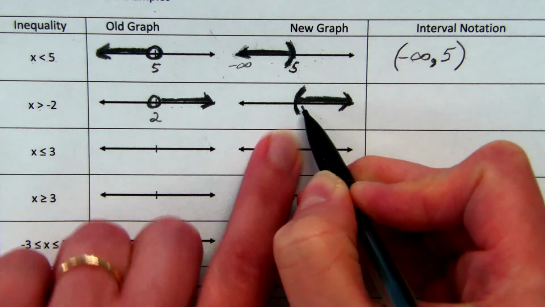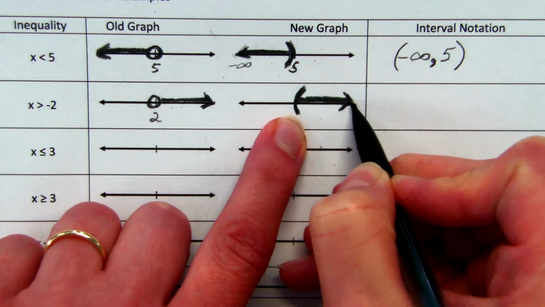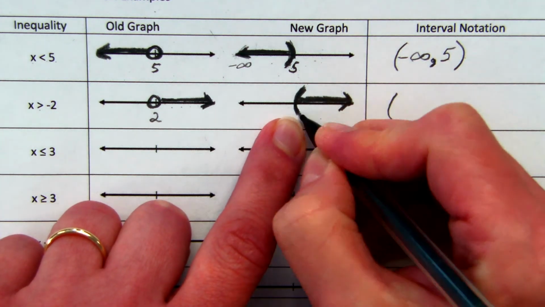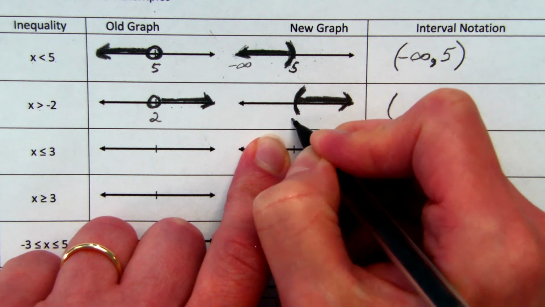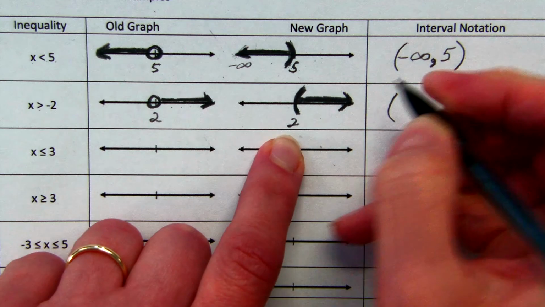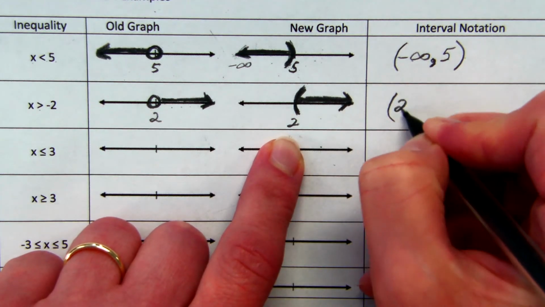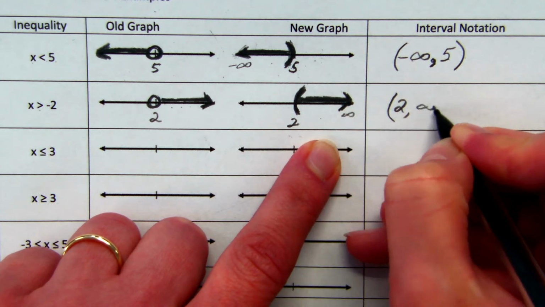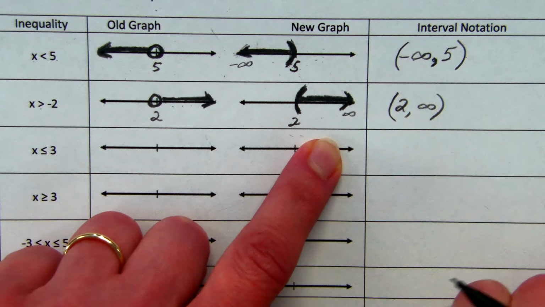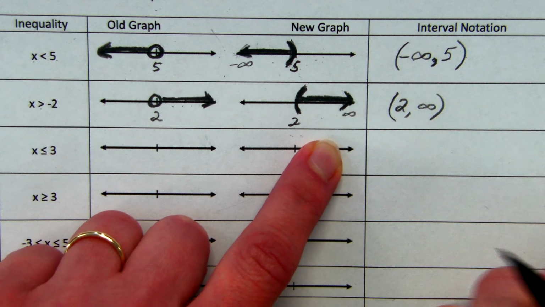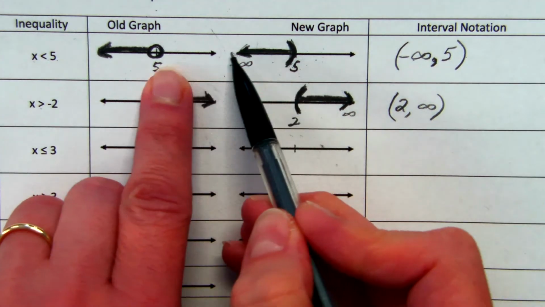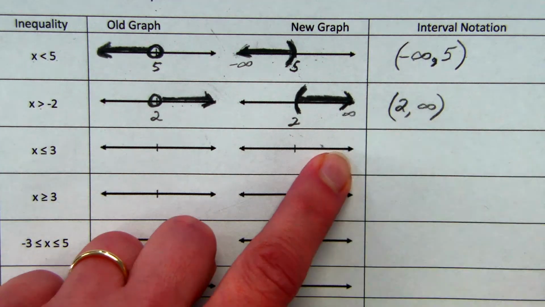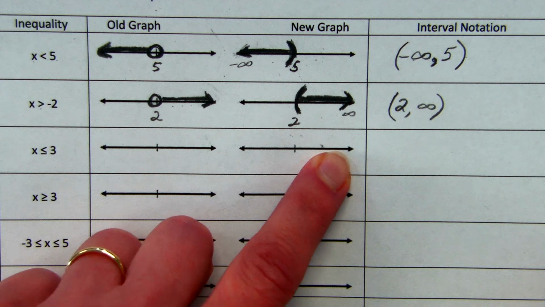So if I were to look at this one from left to right to do my actual interval notation, on the left end, I've got that parentheses, and it's beginning at negative 2, which I didn't mark, and so negative 2 is where it begins, and it ends over here at positive infinity. So we have a couple of different infinities we've talked about. Let me clarify that a little bit. If you're going forever to the left, that's negative infinity. If you go forever to the right, that is positive infinity.